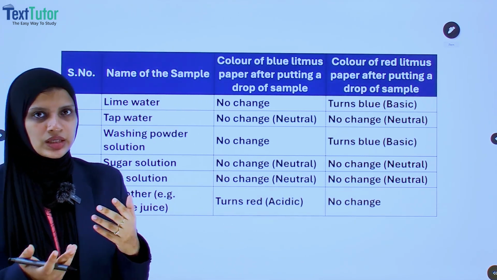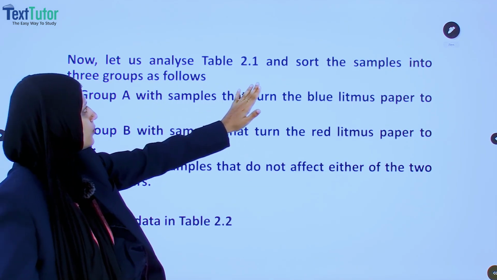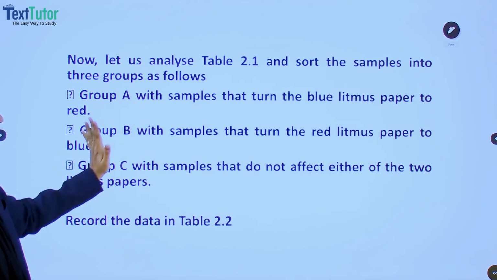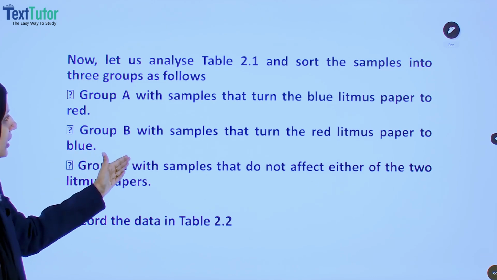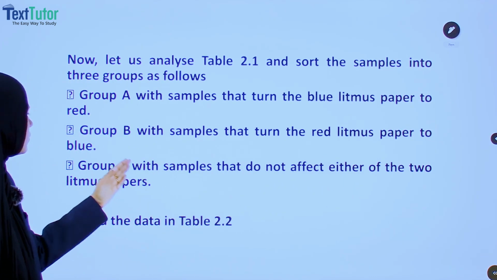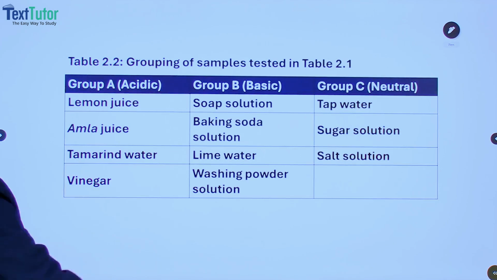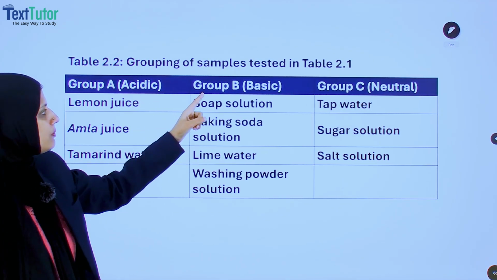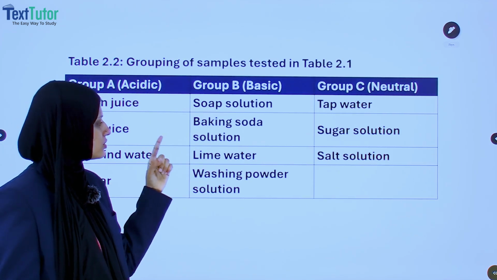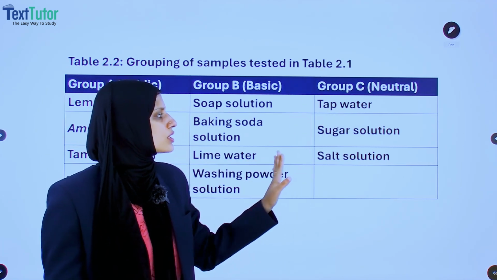Okay, that is what we'll get when we do the litmus test. Now let's analyze table 2.1 and sort the samples into 3 groups as follows. Group A with samples that turn the blue litmus paper to red, Group B with samples that turn the red litmus paper to blue, and Group C with samples that do not affect either of the 2 litmus papers. When we categorize, those with acidic property are lemon juice, amla juice, tamarind water and vinegar, whereas Group B basic are soap solution, baking soda solution, lime water and washing powder solution, and Group C neutral are tap water, sugar solution and salt solution.